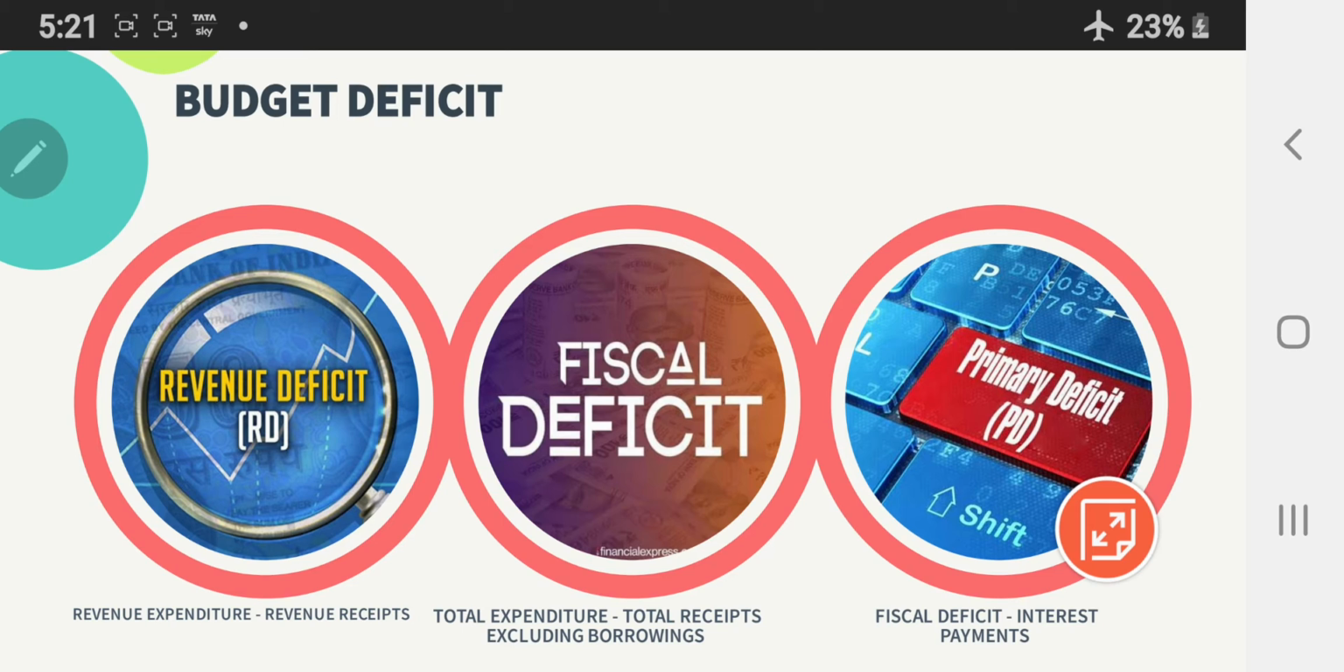One of the main government deficits, that is fiscal deficit. It is the difference between the total expenditure and total receipts, but here in total receipts we exclude borrowings since borrowings are to be paid back. Third, primary deficit. Primary deficit is fiscal deficit minus interest payment. Here we deduct the interest payment to be paid on the previous loans which were taken by the government.